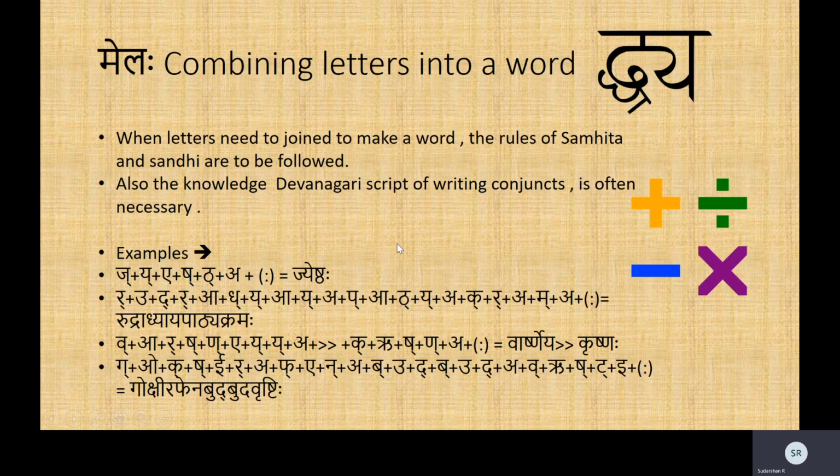Then we have the mela, which is combining, which is if you are given a set of letters. Now all of this exercise is just to prove that Samskrita is phonetic. That is, it can be 100% or maybe 99.99% read as is spoken, written as is pronounced, and pronounced as is written. So when you want to make a word, you can just combine the individual letters as they are and make the entire word. So you say Jeshtha. You read it quickly, it becomes Jeshtha.